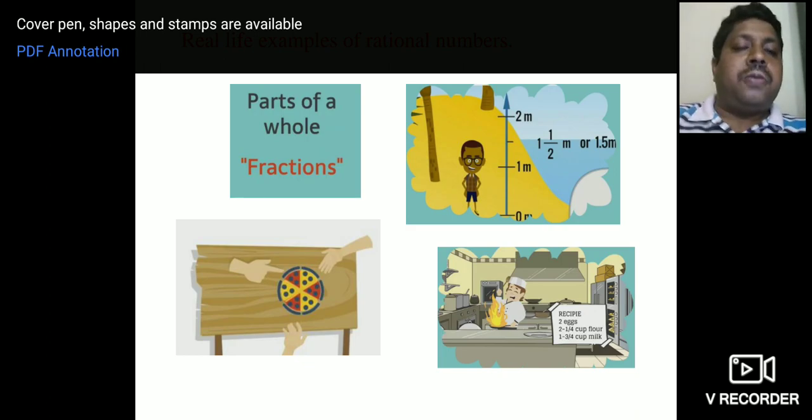If you see a pizza order, it will be cut like a fraction. Also, in a recipe, suppose some cooking is to be done at home, the recipe would be half a cup of milk, 1/4 cup of coffee powder, like that. So in all these situations, rational numbers are used.